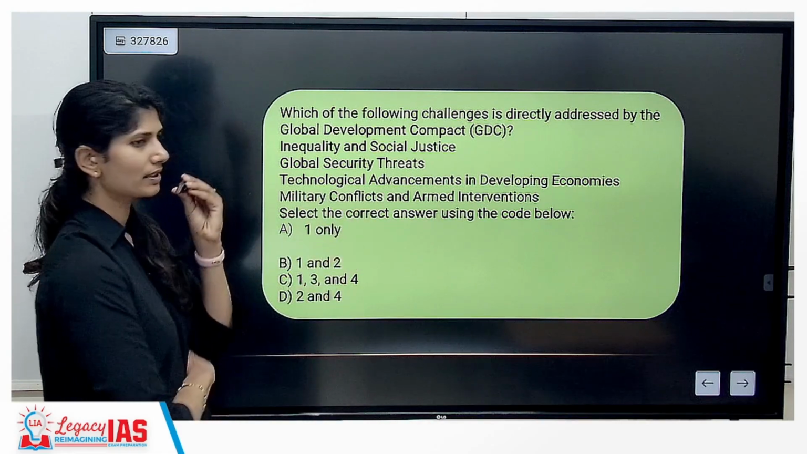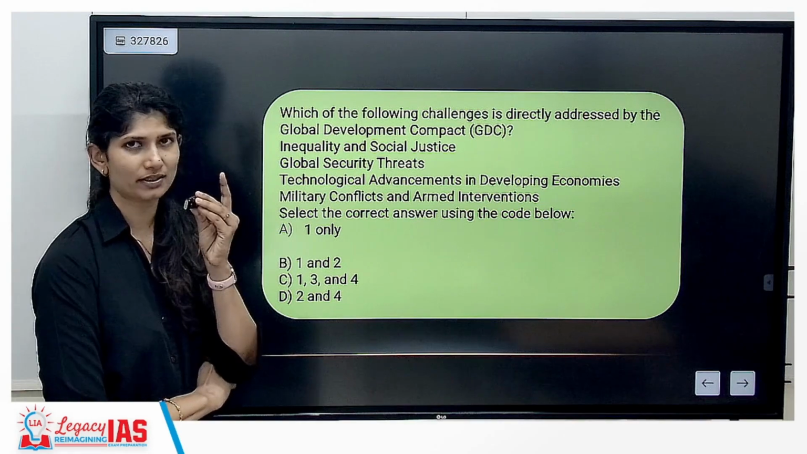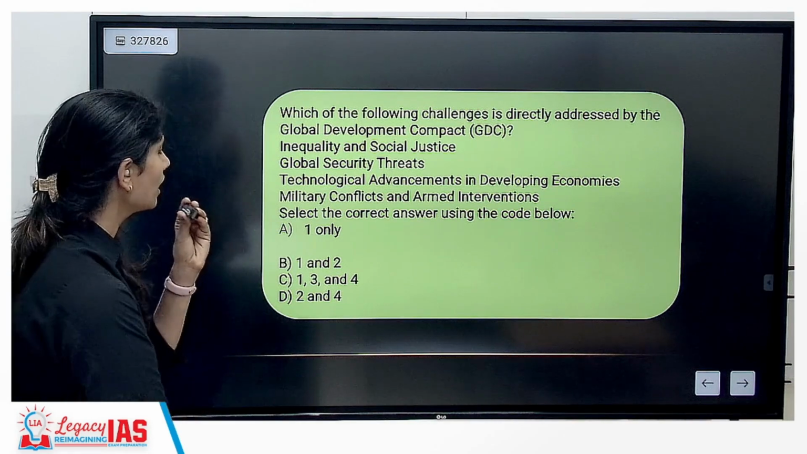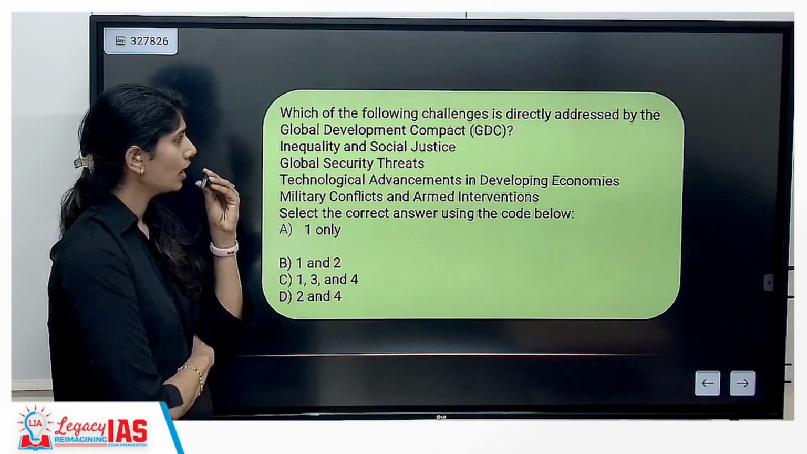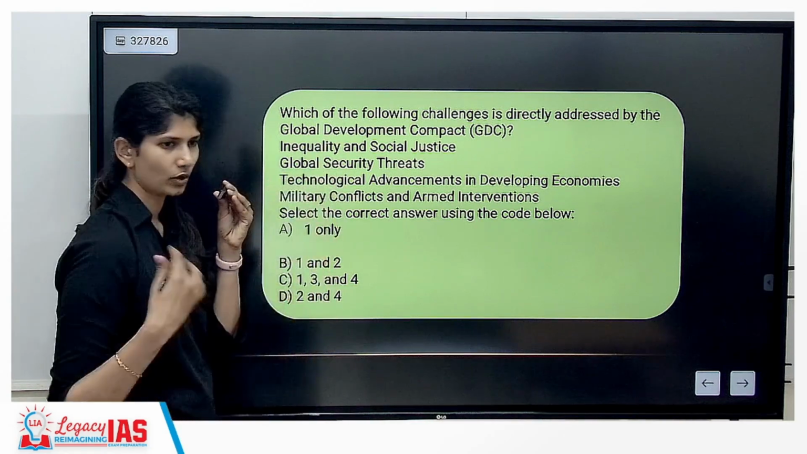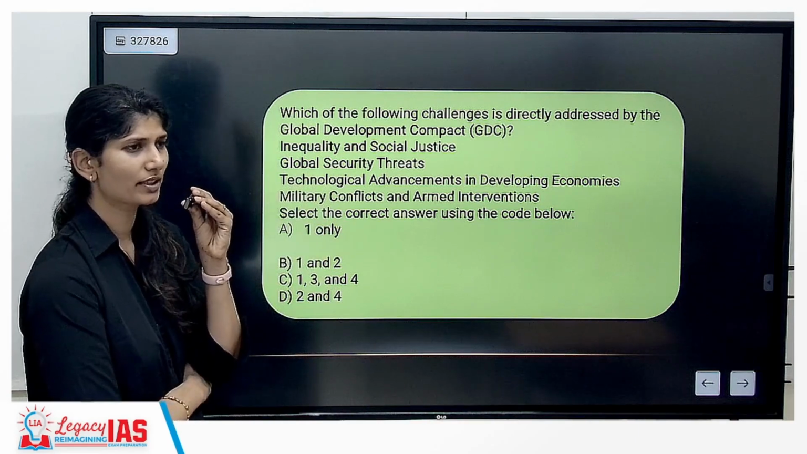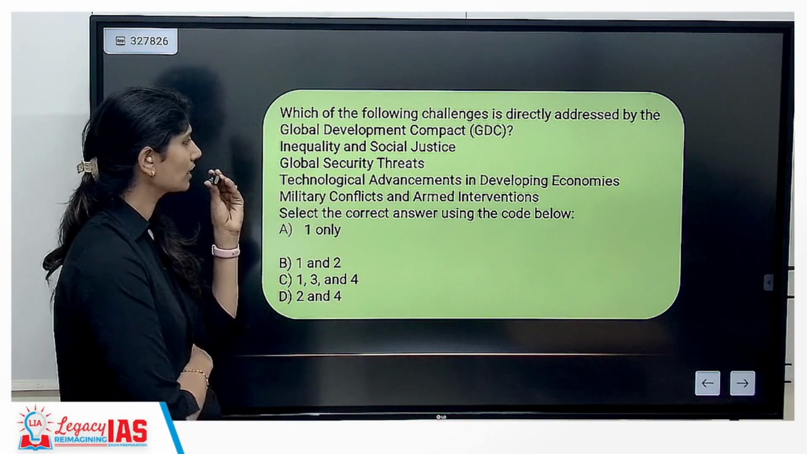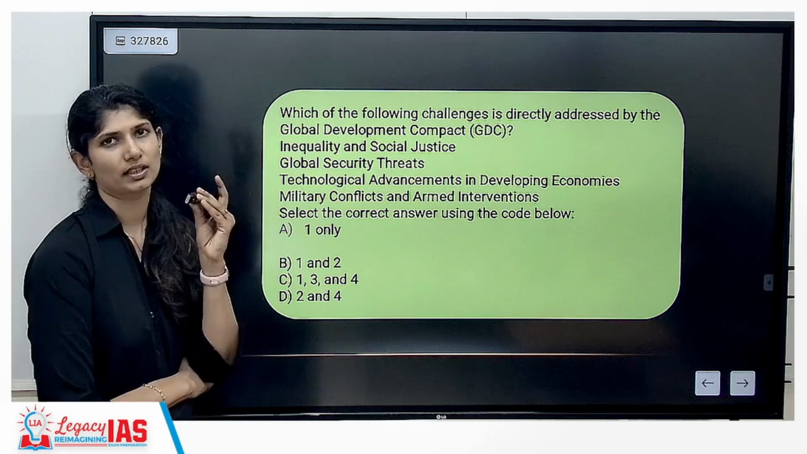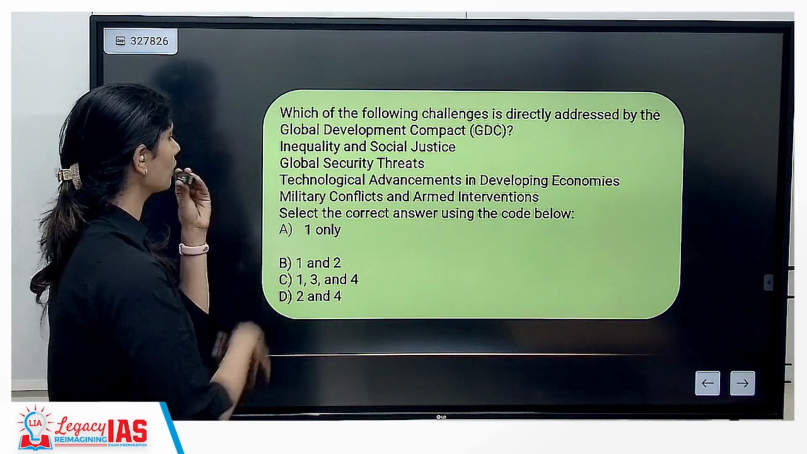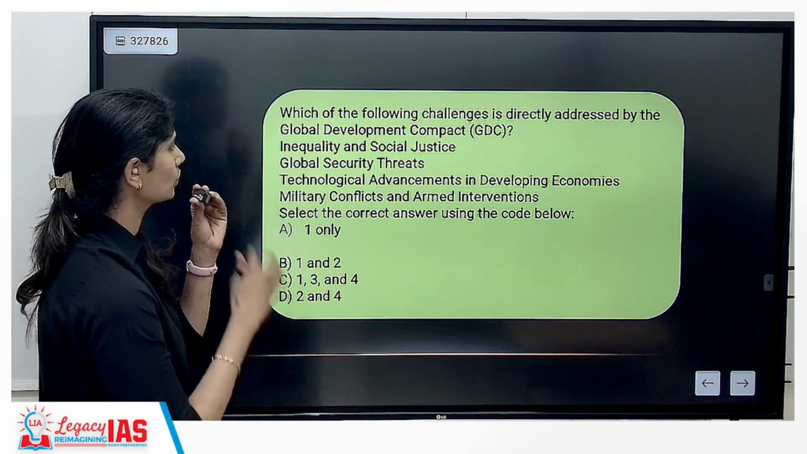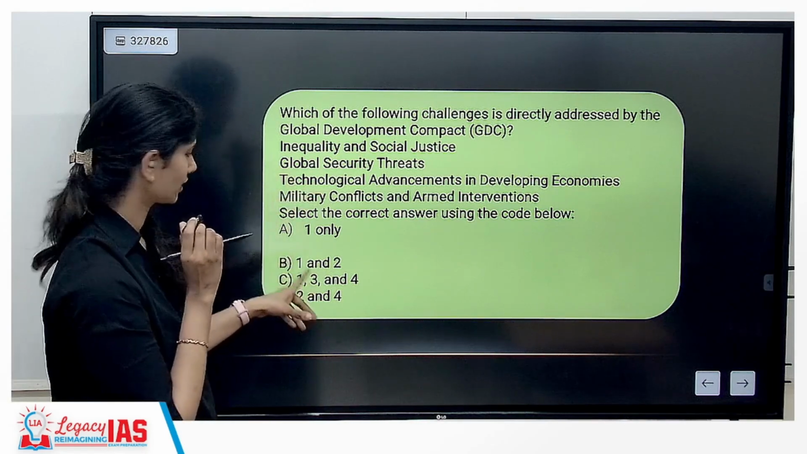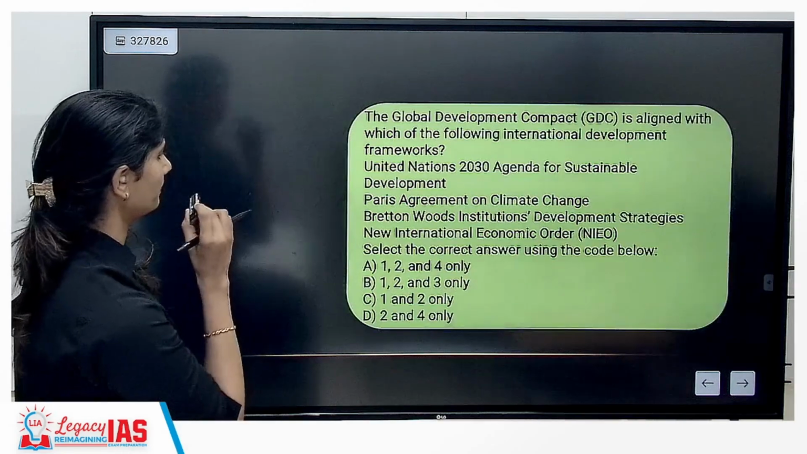Technological advancements in developing economies is one of the factors, but that is not the only factor. Global security threats, again, for development, yes, you have to have your security, but having global security threats addressed is not the only thing. So this is not a holistic answer option. So the correct answer is inequality and social justice. The first option is correct. So answer is 1 only.